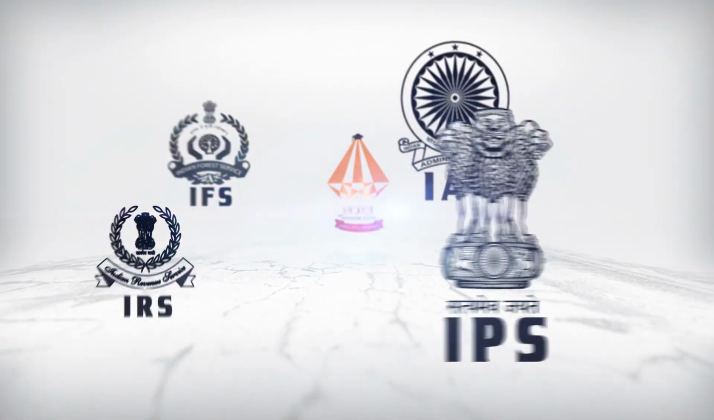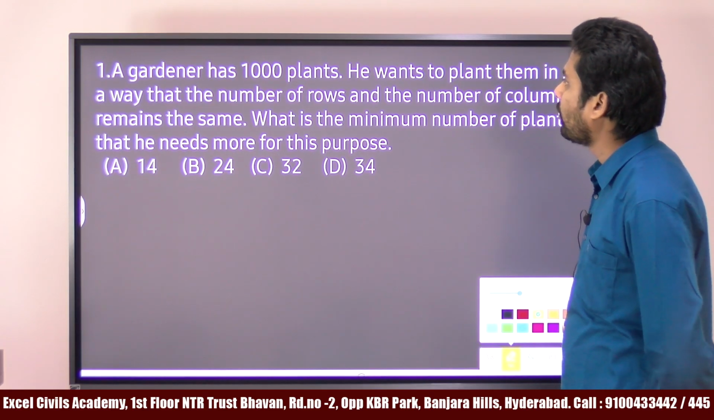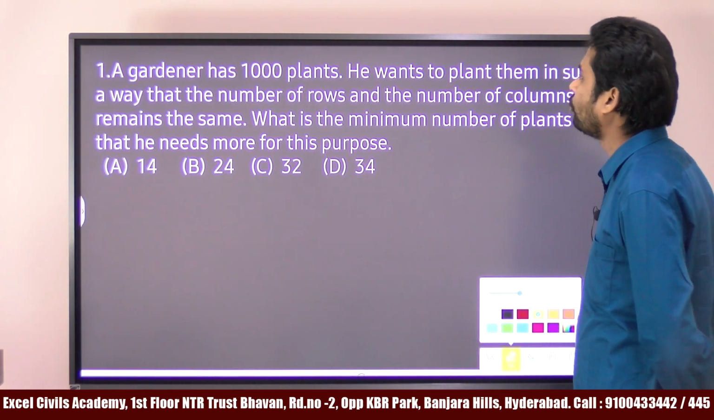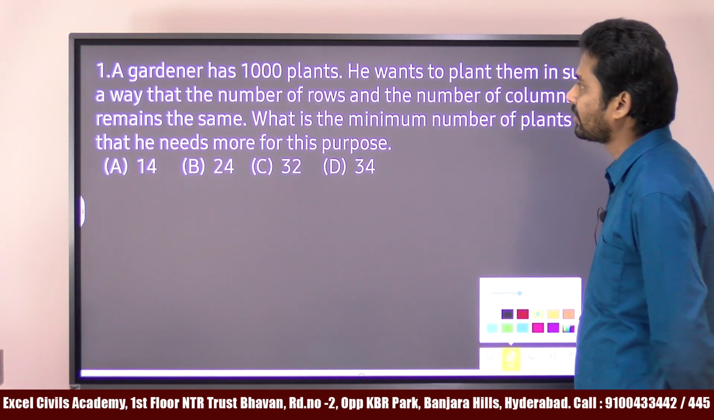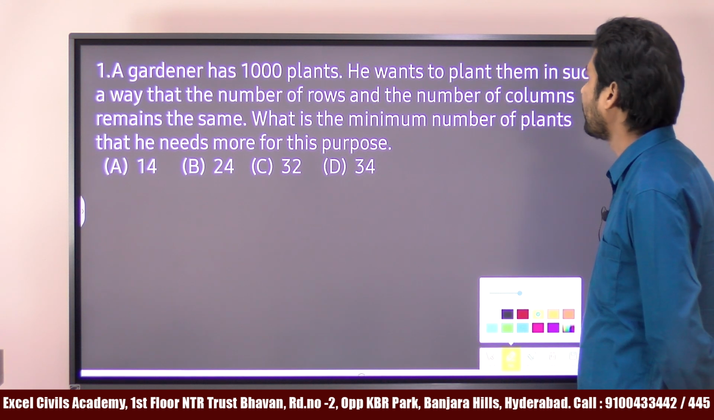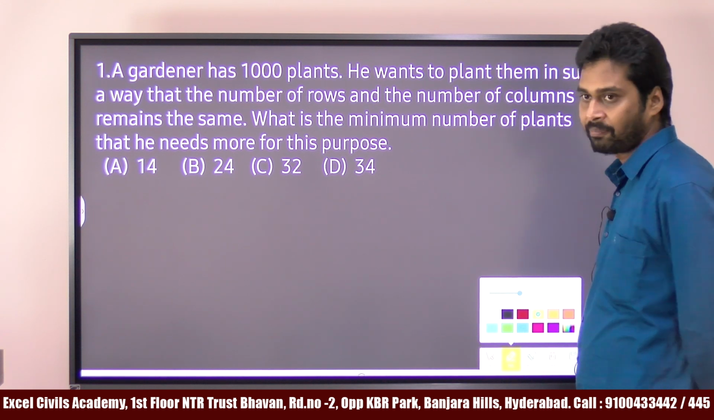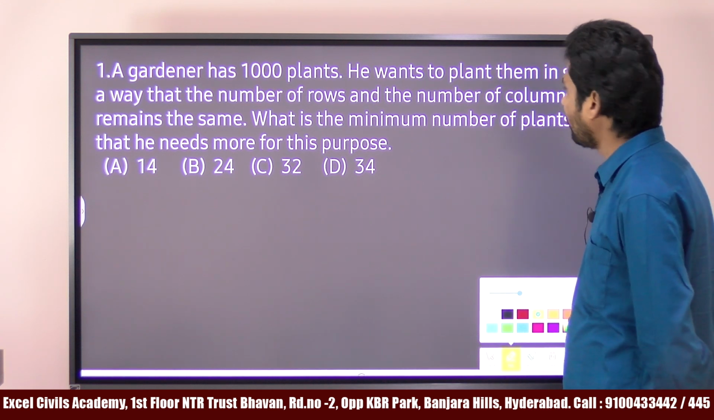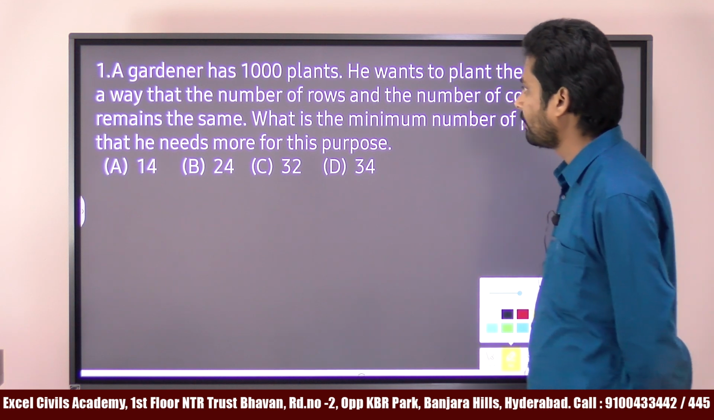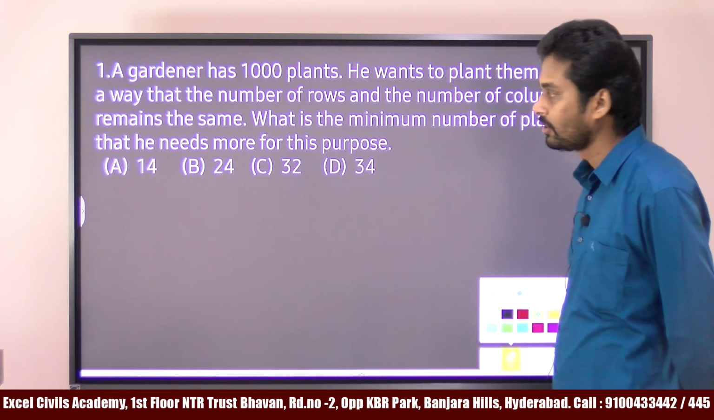First read this problem. I'll tell you the answer, but before that, you try to solve it. The problem is given like this. A gardener has 1000 plants. He wants to plant them in such a way that the number of rows and the number of columns remains the same. What is the minimum number of plants that he needs more for this purpose?